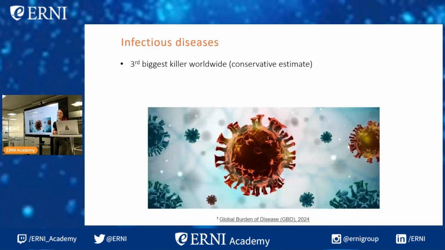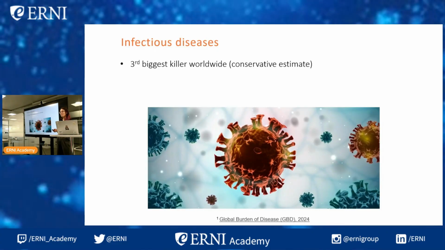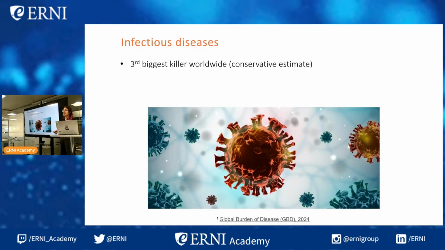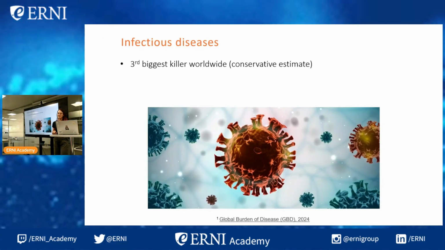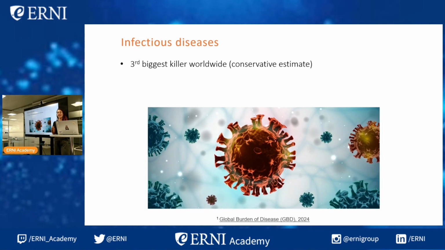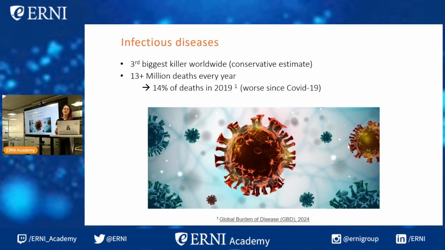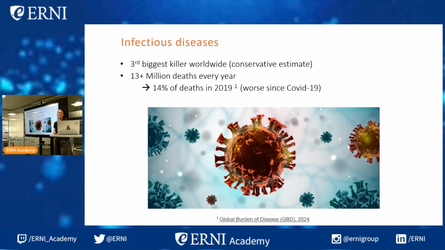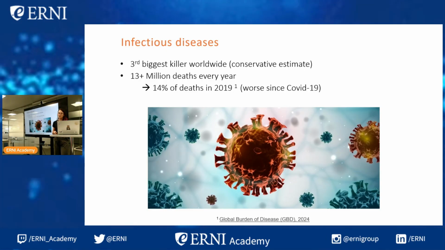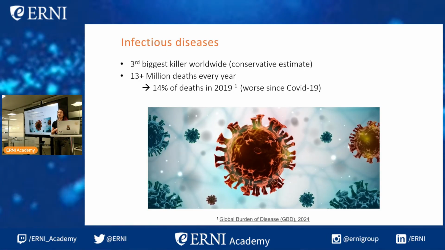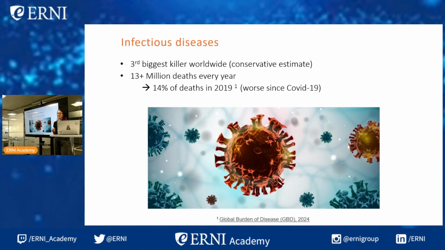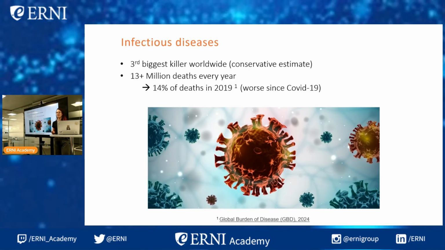So, infectious diseases are the third biggest killer worldwide. And this is by a conservative estimate, even when we account for car accidents and cancer. It accounts for more than 13 million deaths every year, and in 2019, that was 14% of all global deaths. This, of course, has only gotten worse since the onset of COVID-19.